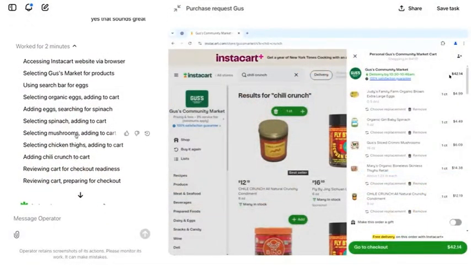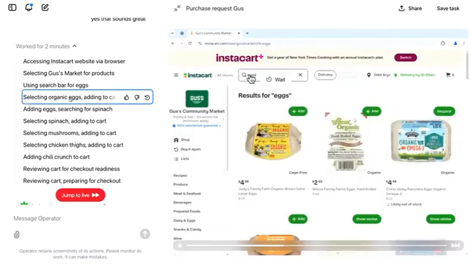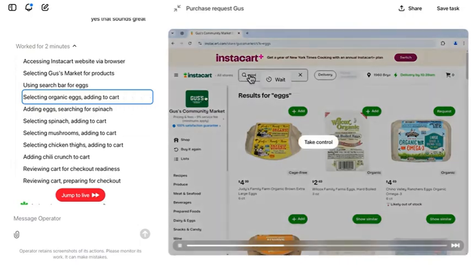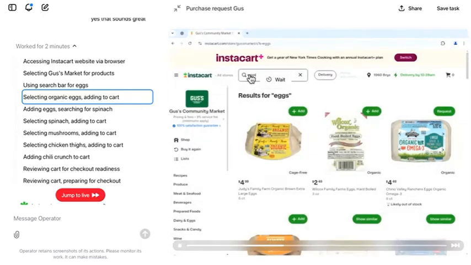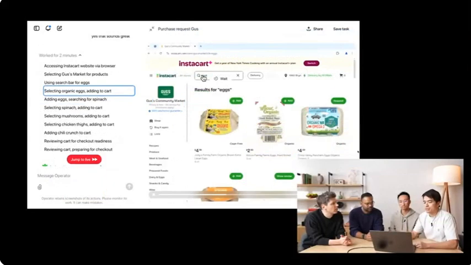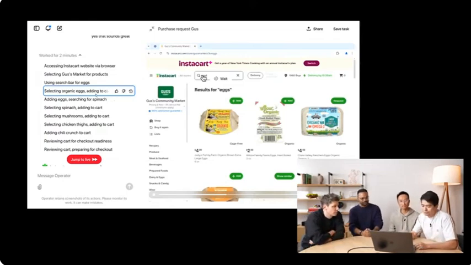It looks like it's already done, but let's go back a little bit to the top here. Okay, so I chose a random spot. The first thing that CUA does when it controls the computer is it looks at the screenshot. So now you're seeing maybe the search results page for eggs in Instacart. CUA understands this. It's just seeing the raw pixels. And after CUA sees this image, it decides what to do next. So right now, it's making some inner monologues, and this is the summarized chain of thought. According to it, it's selecting organic eggs and adding it to the cart, which is a reasonable thing to do.